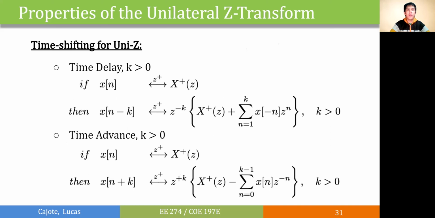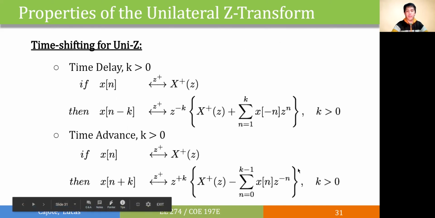Now for the time-shifting property, we can have time delay or time advance. As you can see here, we still have the same form. However, for the unilateral Z transform, we'll add some initial conditions for the time delay, as shown here. And for the time advance, we have these future conditions subtracted from our transform.